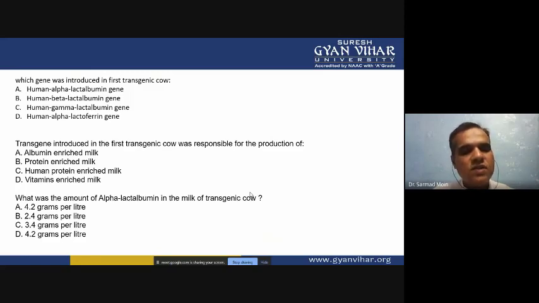Then next question. What was the amount of alpha lactalbumin in the milk of the transgenic cow? Option A, 4.2 gram per liter. Option B, 2.4 gram per liter. Option C, 3.4 gram per liter. Option D, 5.2 gram per liter. So again you have to select the correct answer.